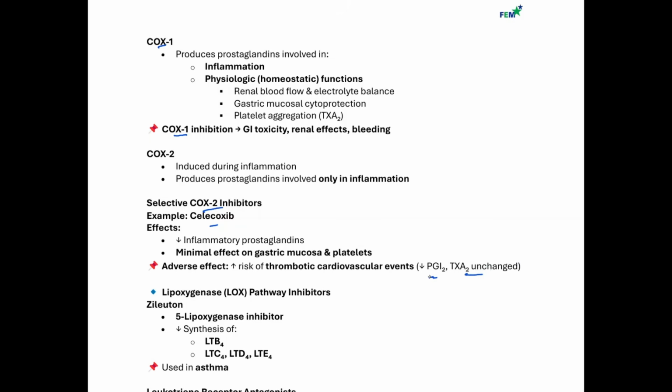So by decreasing the prostacyclin, remember, prostacyclin normally causes vasodilation and inhibits platelet aggregation. So that means there will now be an imbalance between your prostacyclin and thromboxane A2. Now because you're having more thromboxane A2, that will lead to vasoconstriction and an increase in platelet aggregation, thereby predisposing those patients to thrombotic cardiovascular events.